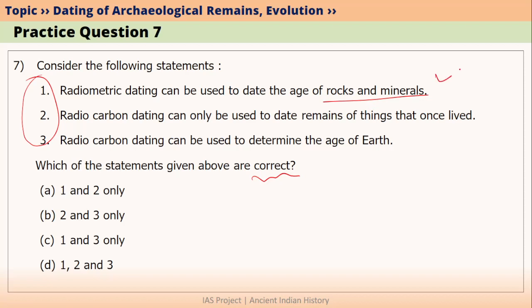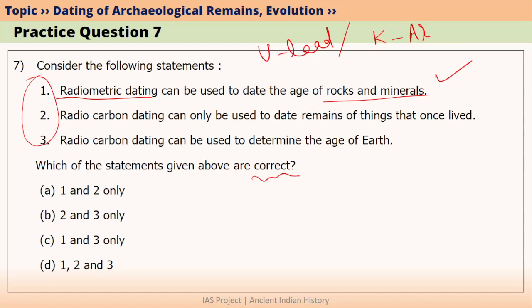This statement is correct because we know that radiometric dating is an umbrella term for scientific techniques like radiocarbon dating, uranium lead dating, potassium argon dating, and other techniques. Particularly, if we look at uranium lead dating or potassium argon dating, these can be used to date rocks and minerals. So the first statement is correct.